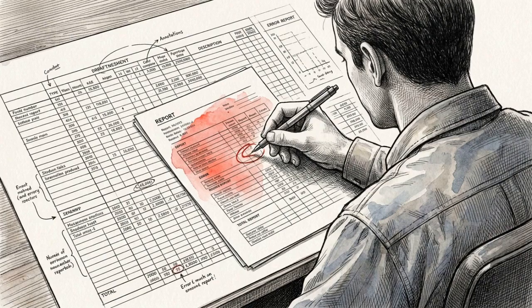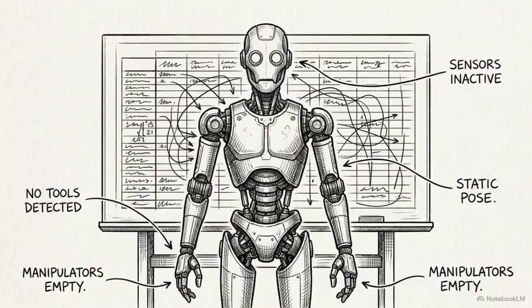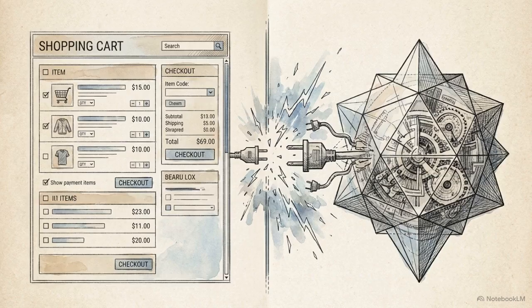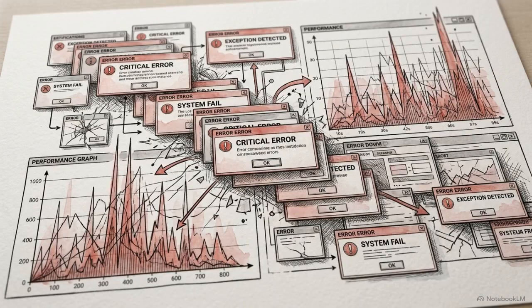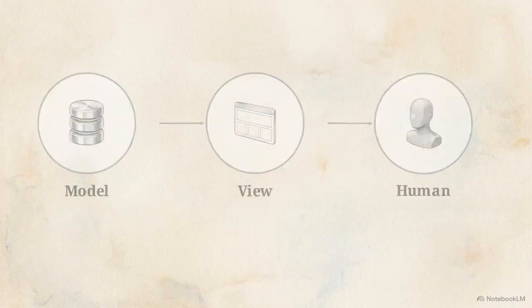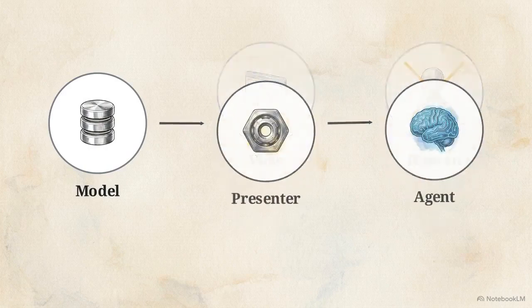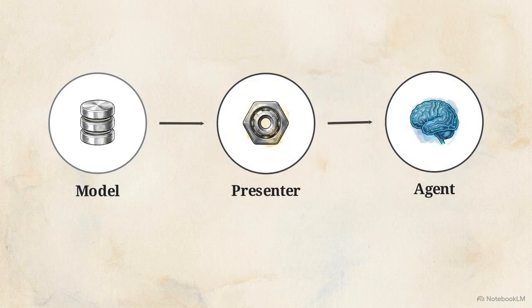A human user navigates that kind of ambiguity by using outside domain knowledge. If a number looks wrong, we know how to adjust. AI models simply can't perform that leap. Treating an autonomous agent like a human web browser is why these pipelines fail. It's the reason we see unpredictable behavior in production. We fix this by replacing the human-centric view layer with a structure built for machines.